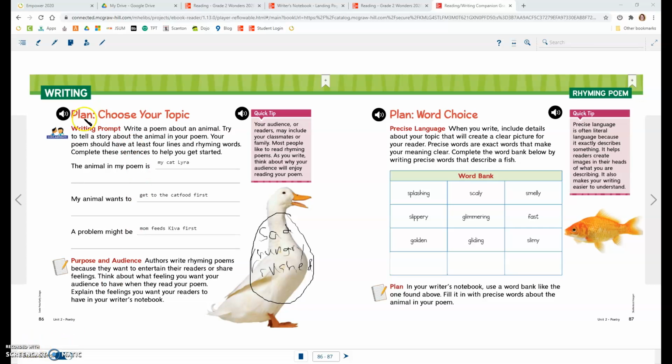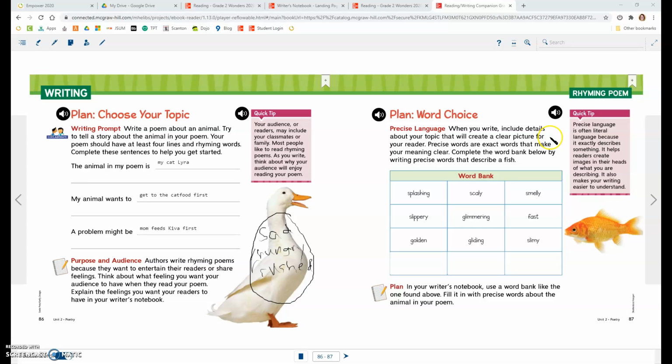Last time you sat down and you planned your topic. You chose an animal, you chose what the animal wants to do, and what a problem might be. We also talked about emotions that we might want to have happen in our poem. Now we're going to talk a little bit about word choice.